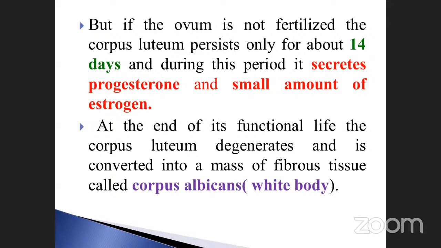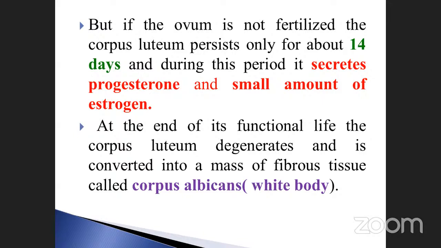At the end of its functional life, the corpus luteum degenerates. Suppose waiting for the male gamete, it does not fuse with the female gamete. What will happen? Automatically the corpus luteum degenerates and is converted into a mass of fibrous tissue called the corpus albicans, otherwise called the white body.